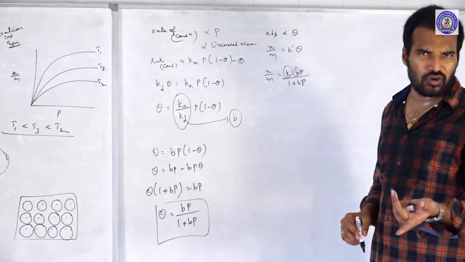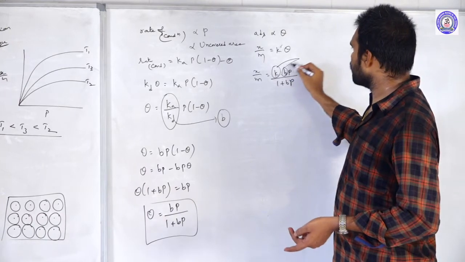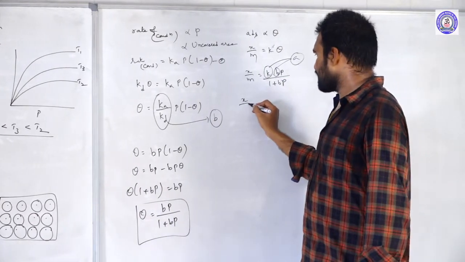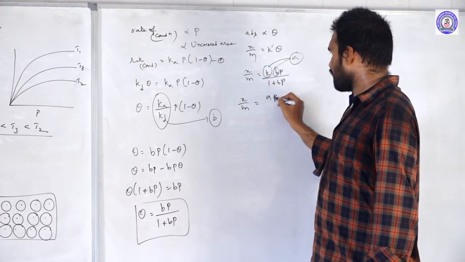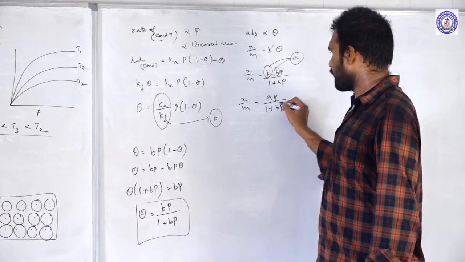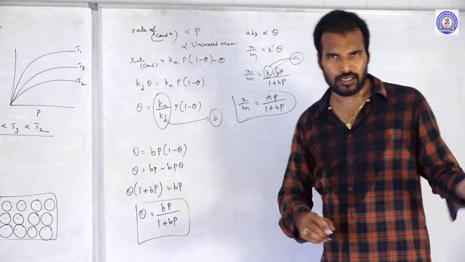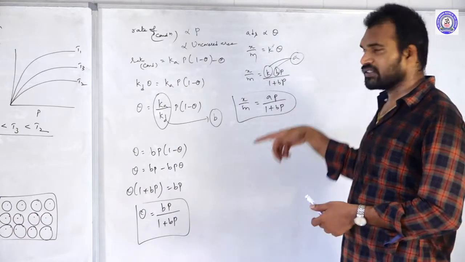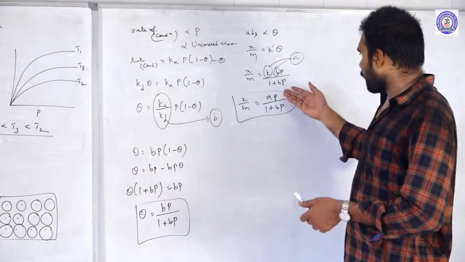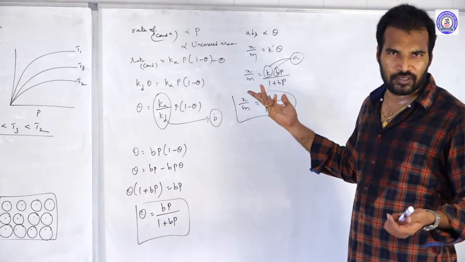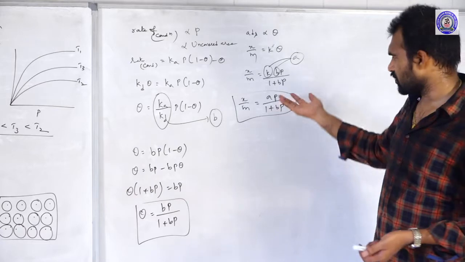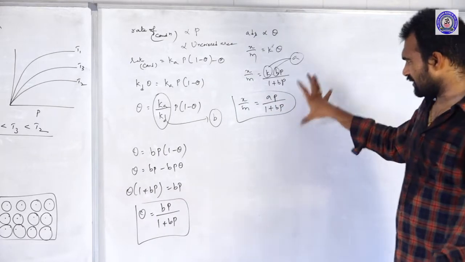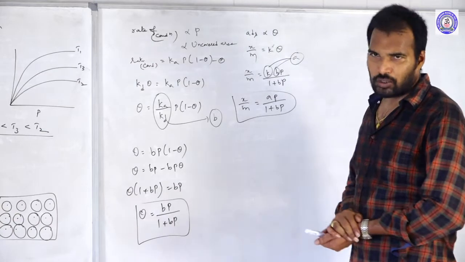Instead of using two constants, I am using a new constant, a. So finally, x by m is equal to ap by 1 plus bp. Simple. How do you remember this formula? X by m: ap means up, up 1 bar. So x by m is equal to ap by 1 plus bp. This is the Langmuir adsorption isotherm.